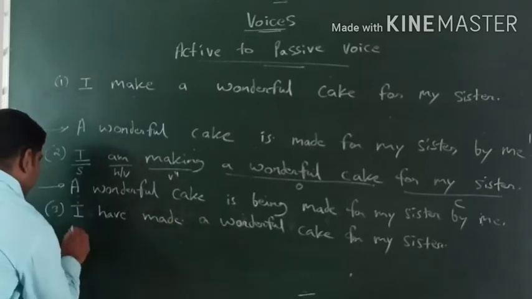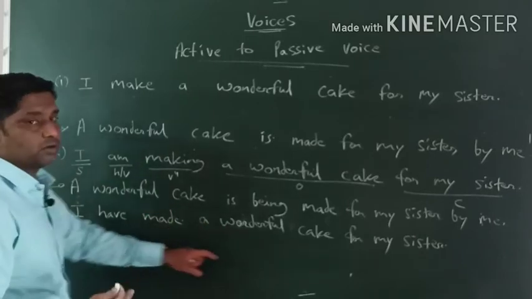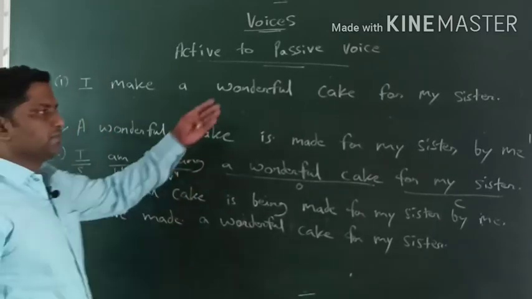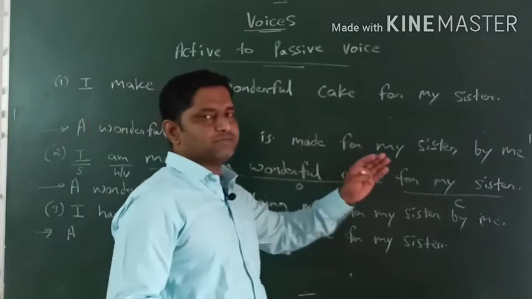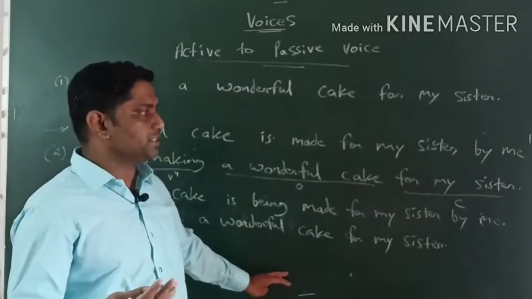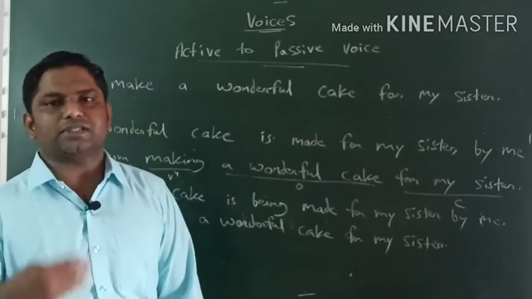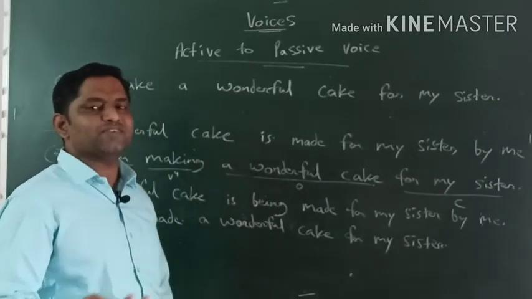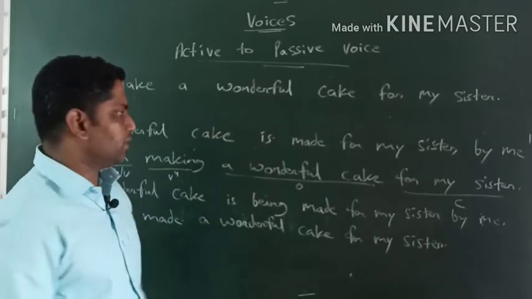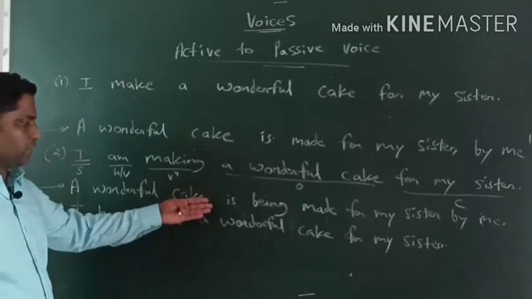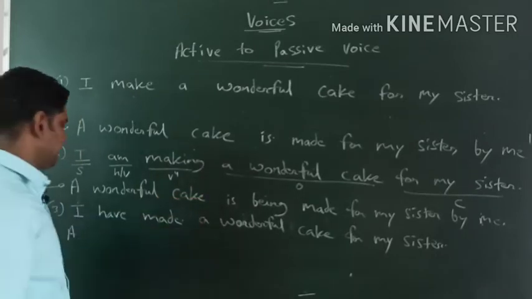A wonderful cake. Obviously we'll start with the direct object. Definitely we'll start from the direct object. Right? So guys, we have different treatment. Active to passive for assertive. Active to passive for imperative sentence. Imperative means the sentence which starts from action verb. Then active to passive for infinitives, to plus V1. That also we will see. But here today we are seeing only assertive, right?